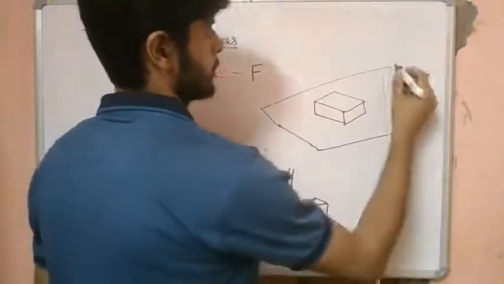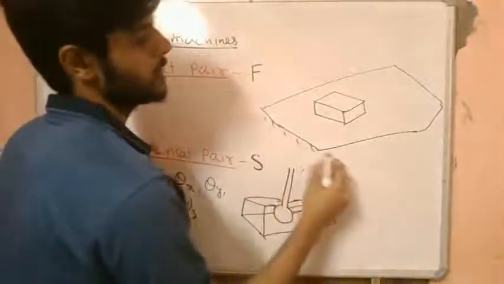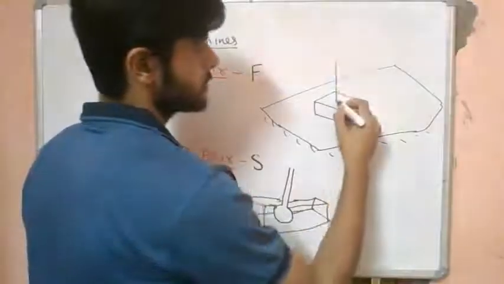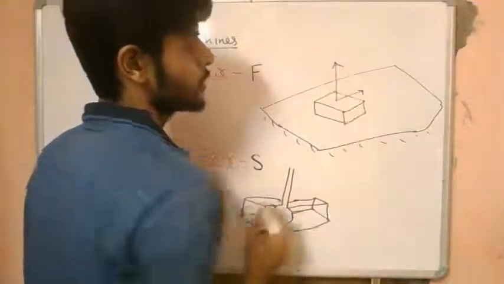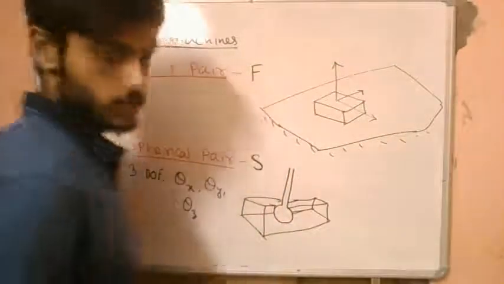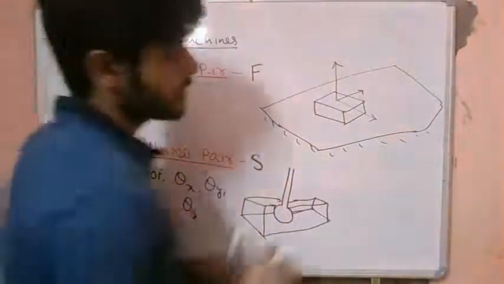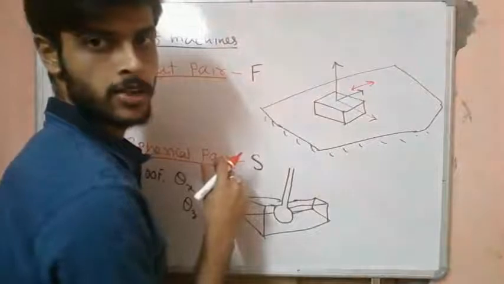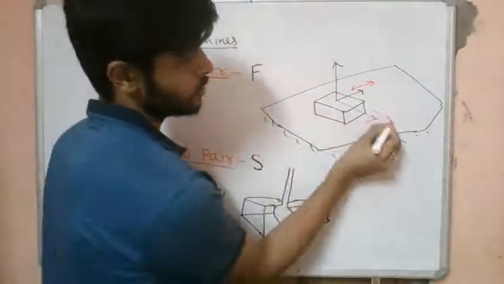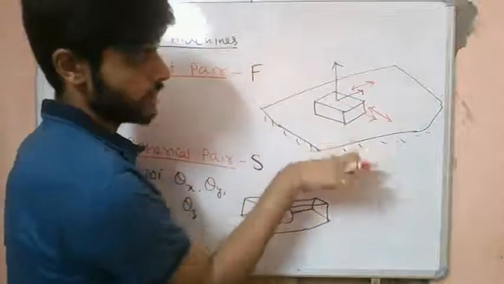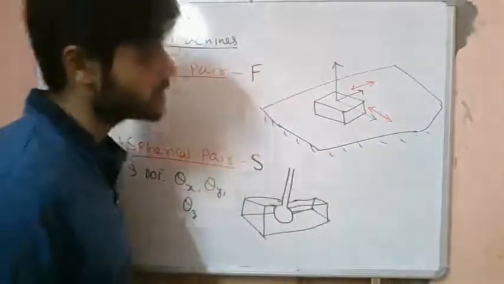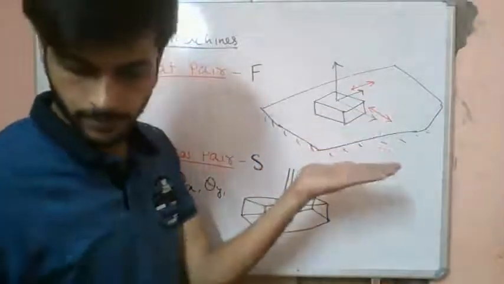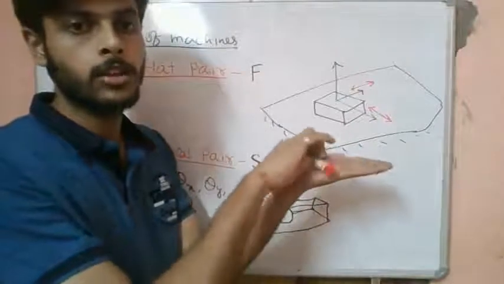So this plane is fixed. Okay, this plane is fixed. So what can happen is that if we consider an axis like this, this block can have a translation along this direction, right? This block can have a translation like this. This block can also have a translation like this along this plane. This is our plane. So the block can translate like this, the block can translate like this, it can also translate like this, right?